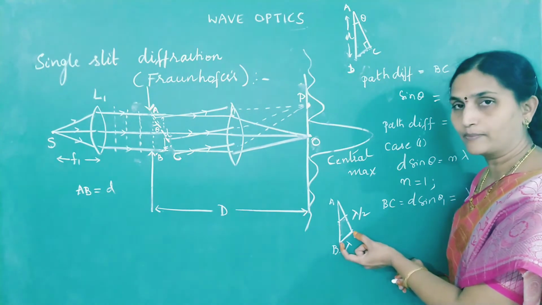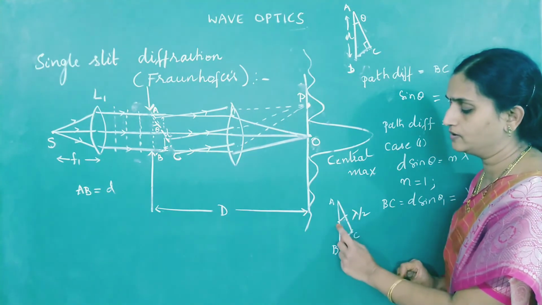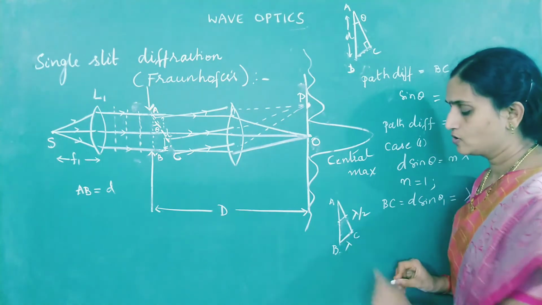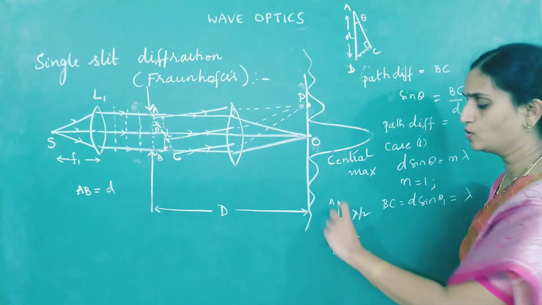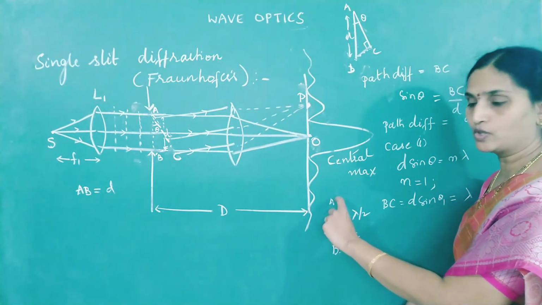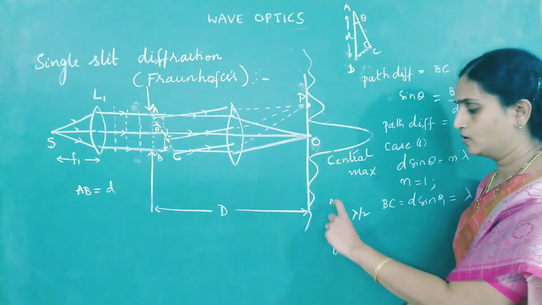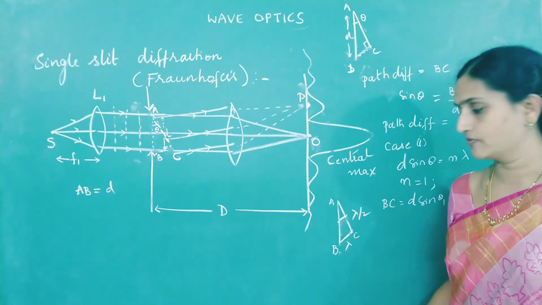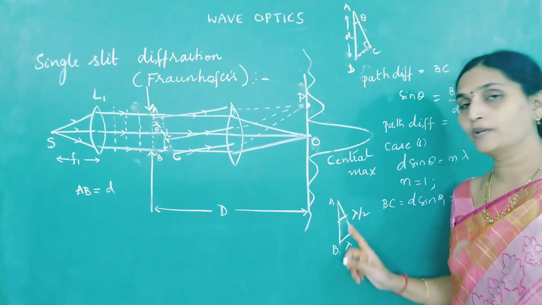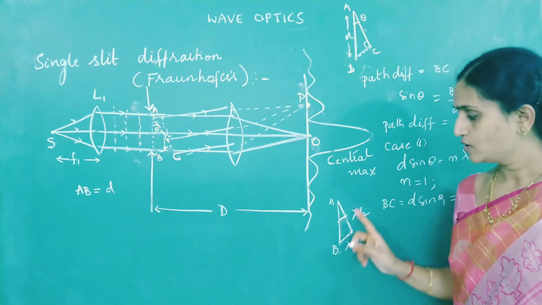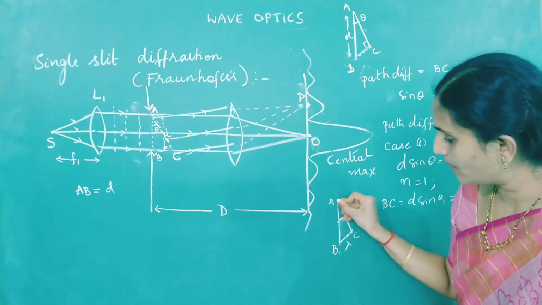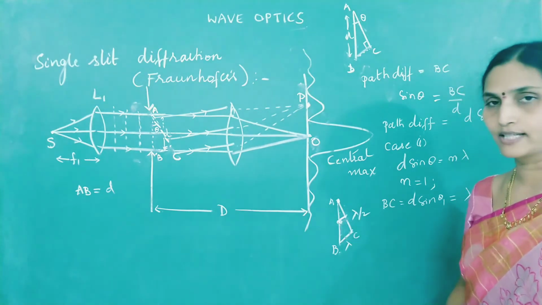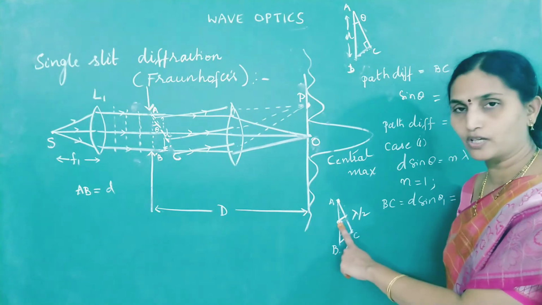If BC is equal to lambda, go upward towards A until you get this distance as equal to lambda by 2. So if you divide the slit into two portions, this is a lambda by 2 portion, this is another lambda by 2. To explain diffraction, the slit should be divided into half period zones, that is lambda by 2 path differences. So I have divided the slit into how many parts here? 2 parts. So for every point in the upper part of the slit, there exists a corresponding point in the lower part of the slit. See, for this point, this is the corresponding point.